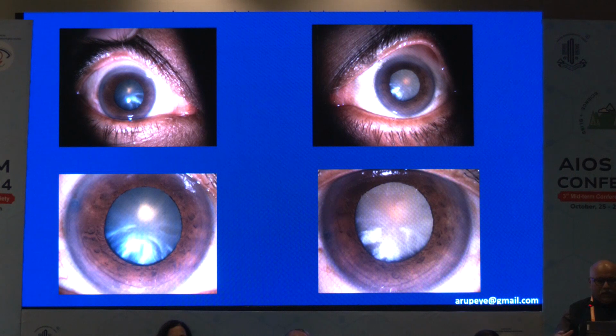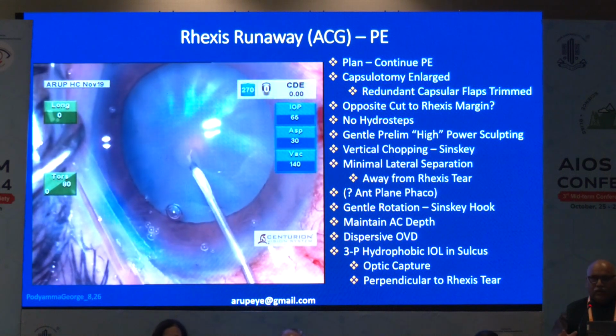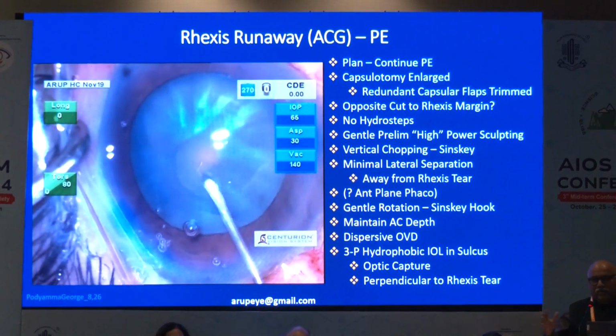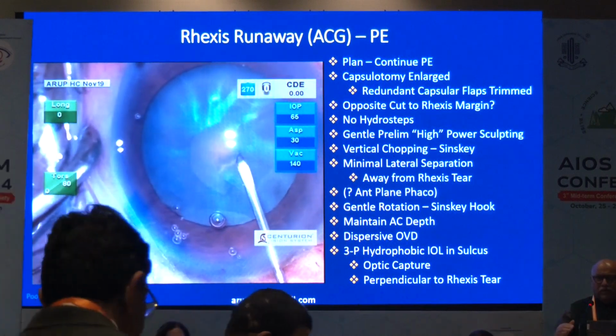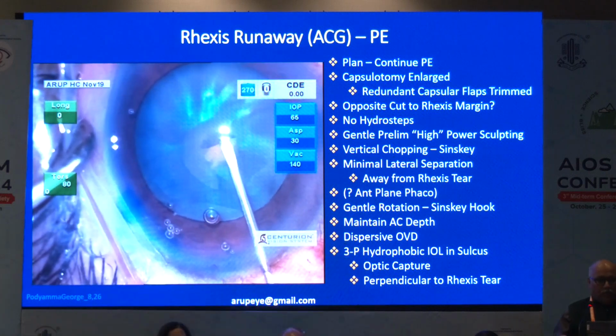So this lady actually had an intumescent cataract. Her glaucoma was managed elsewhere a couple of years back. You can see laser PI in both eyes. So she presented to me with an intumescent cataract, and after the first eye was done, second eye, and the complications were exactly similar. So let me show you. Now, I had used IV mannitol, a good digital massage. Such patients are always under peribulbar block, and AC was shallow. It was an intumescent cataract. Pressure was in the mid-teens, with all this manipulation. She was on 2 anti-glaucoma medications already.